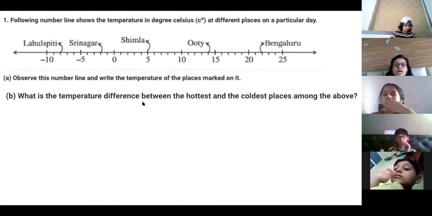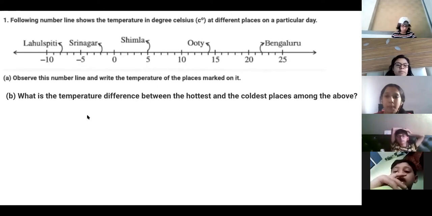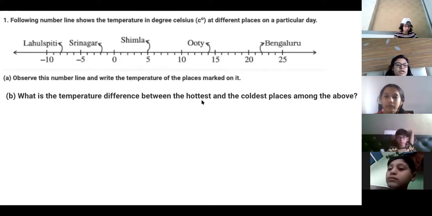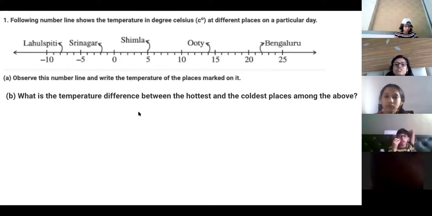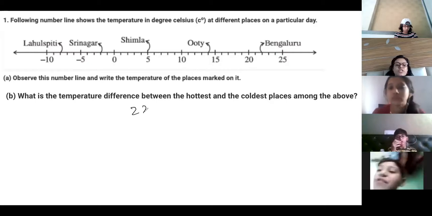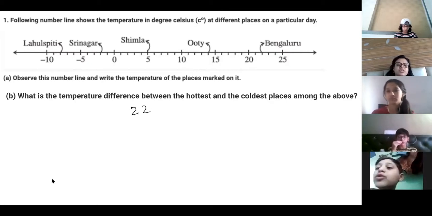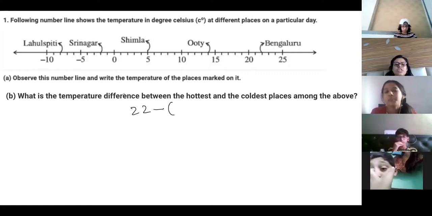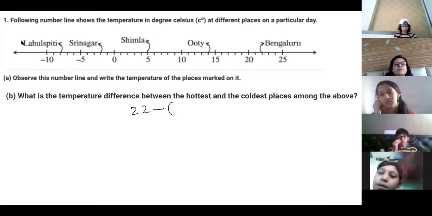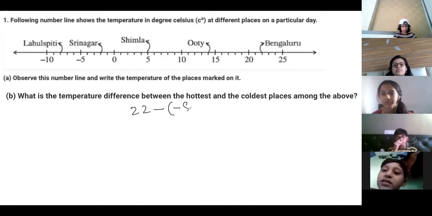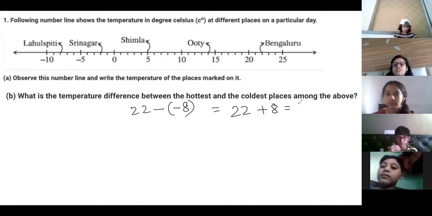So whenever difference is asked, you write the bigger number first and smaller later. So hottest will be bigger, right? What is hottest? Hottest is 22. So you write 22. Put a negative sign on your own whenever it asks change or difference. What is coldest? How much is coldest? Minus 10. -8. Okay. 22 plus 8 is equal to 30.